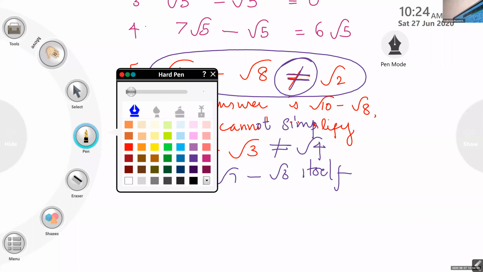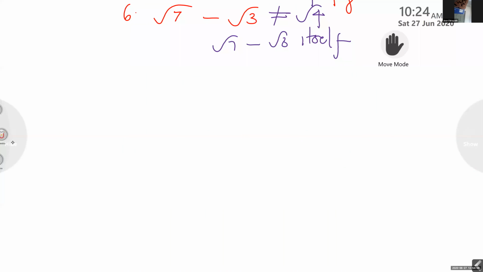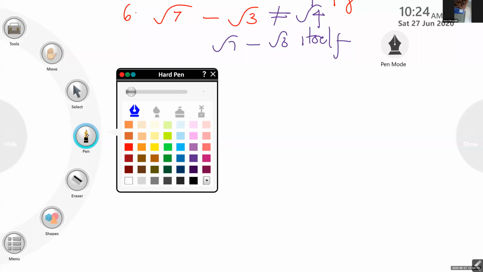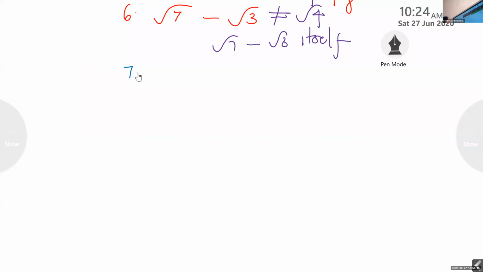Seventh question. Okay, Ashik, listen. The seventh question is 10 root 5 minus 3 root 5 plus 11 root 5. Simplify and tell the answer. 17 root 5.